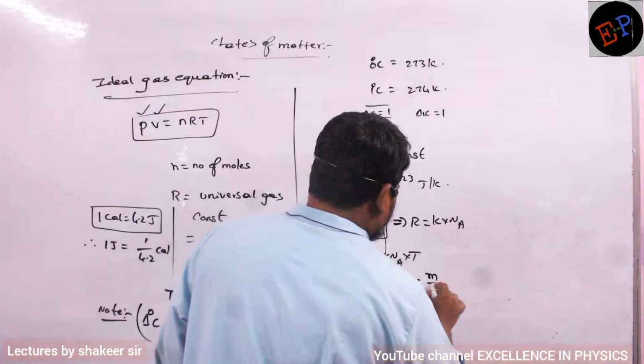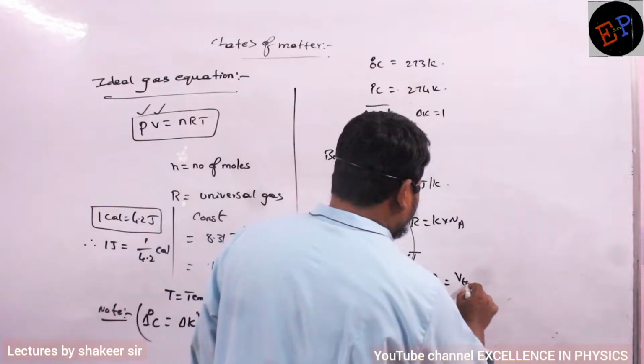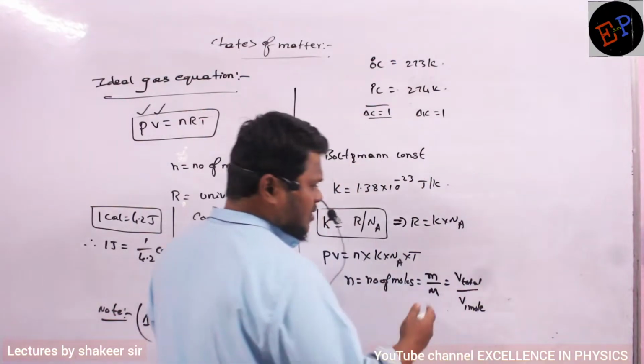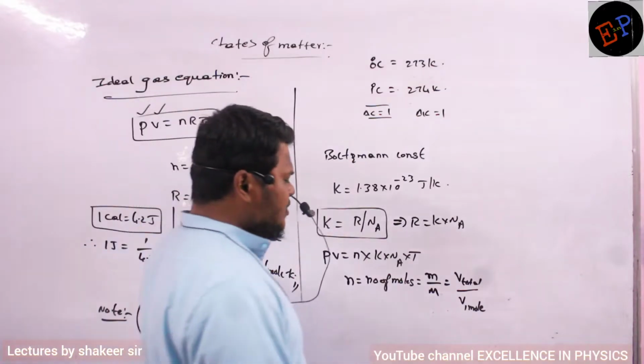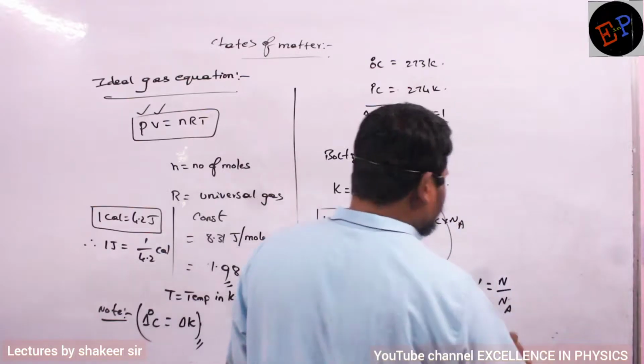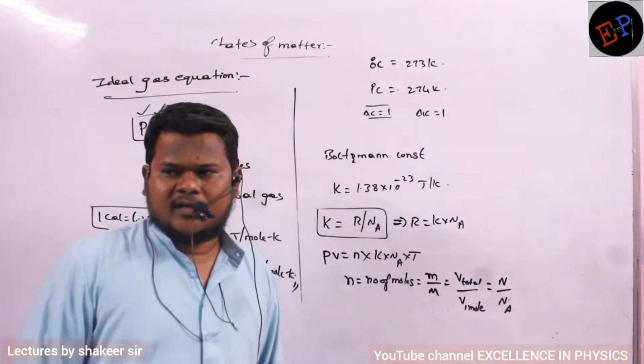So mass divided by molecular mass. This is one method. Clear? Total volume divided by volume of 1 mole of gas at standard temperature and pressure. Clear? One more method is total number of molecules, ions or atoms divided by Avogadro number of atoms, molecules or ions. So these are the three methods by which I can write number of moles.